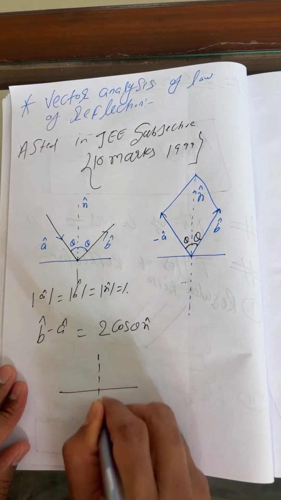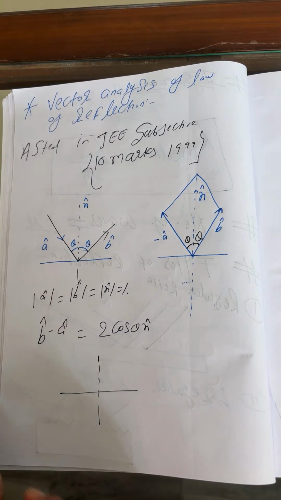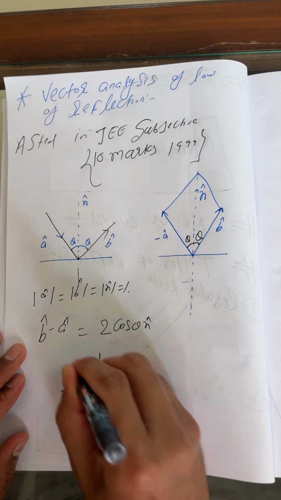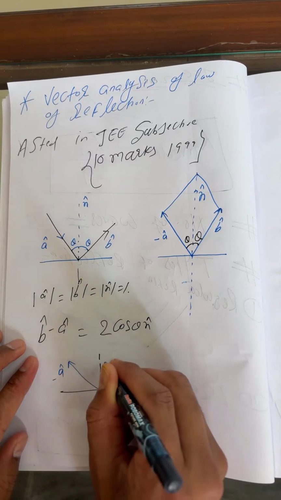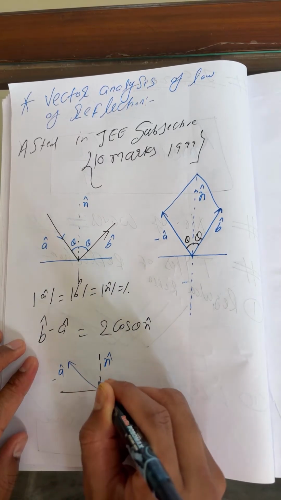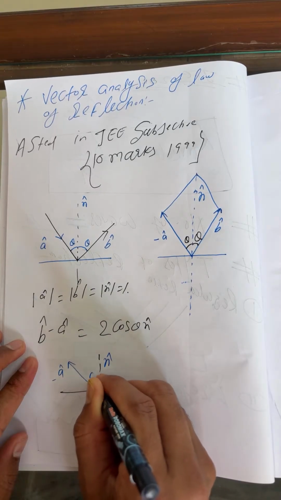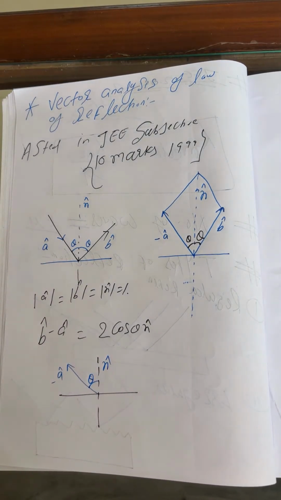This is my normal vector, n cap, and this is b cap minus a cap, and this is theta.